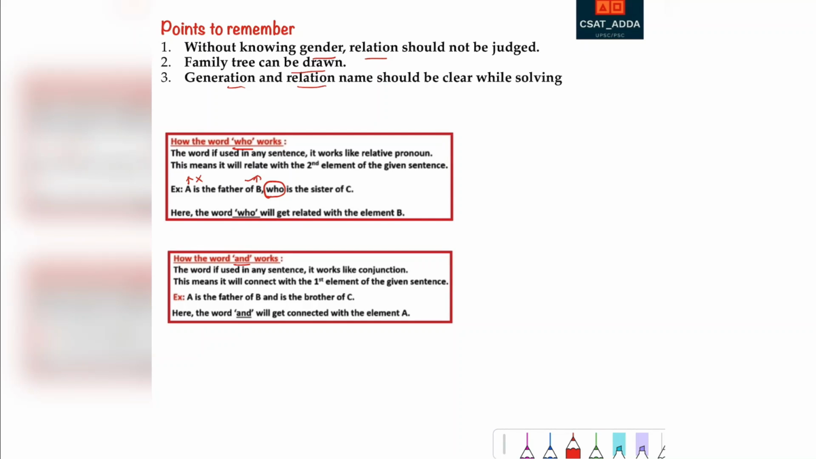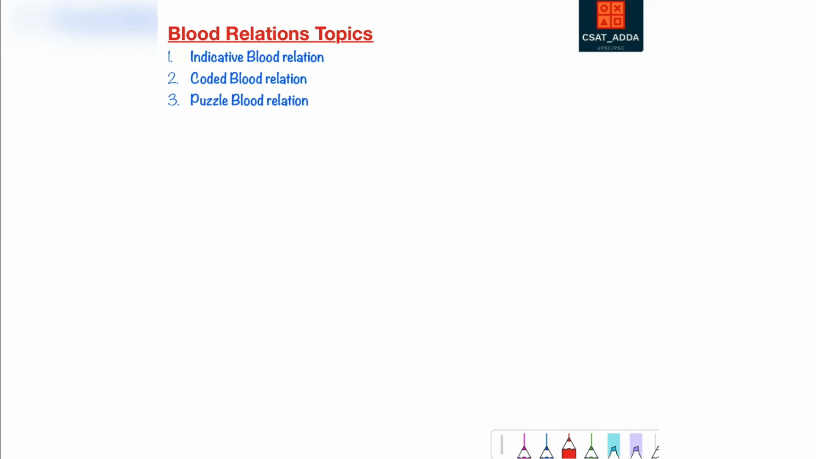If "and" is asked, it is the first person which is being asked and not the second person. Blood relation is of three types: indicative blood relation, coded blood relation, and puzzle blood relation. Indicative blood relation is when pointing towards a person, a boy, a girl, etc. When a man says anything about any of the persons by pointing, directing or indicating, it's solved through indicative blood relation.